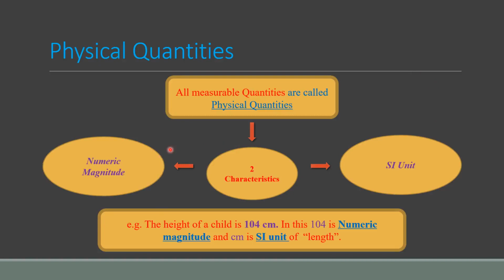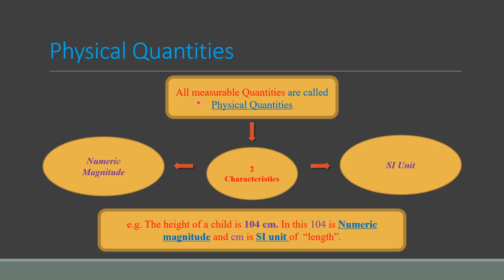First thing and very basic definition of physical quantities is that all measurable quantities will be called as physical quantities. For example, you can measure length, so length is a physical quantity. We can measure time, so time is a physical quantity. We can measure distance, volume, and temperature, so these are physical quantities. So all measurable quantities will be called as physical quantity.